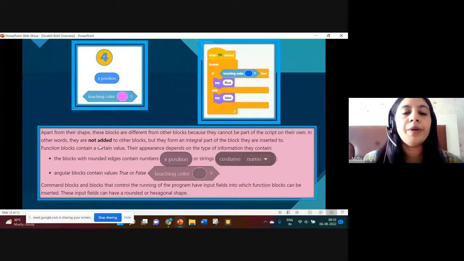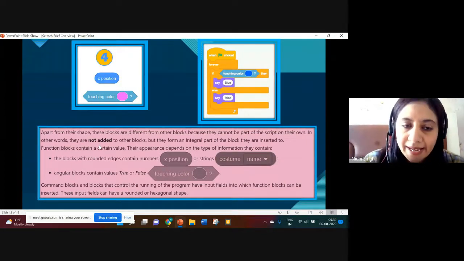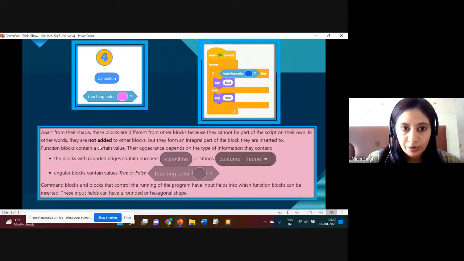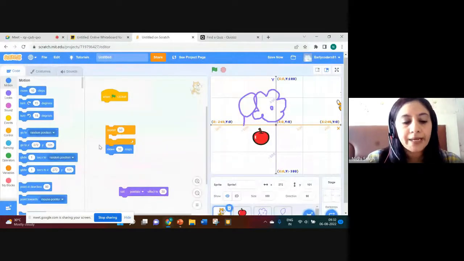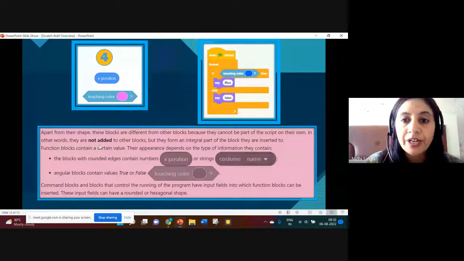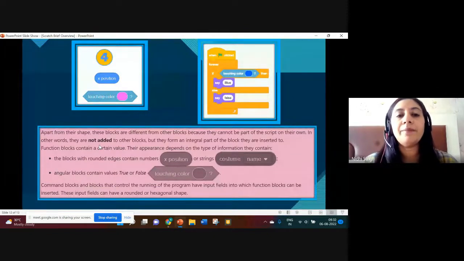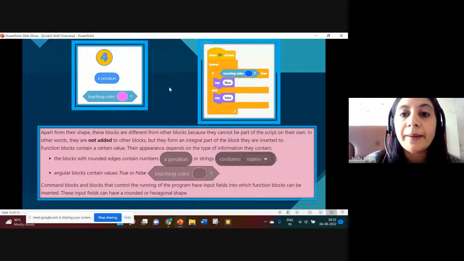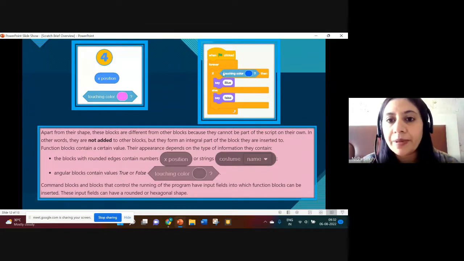We will call them reporter blocks. They don't have any existence alone, but they are very helpful if you use them. Basically, you will be using them in conditional blocks. Now just see the example.